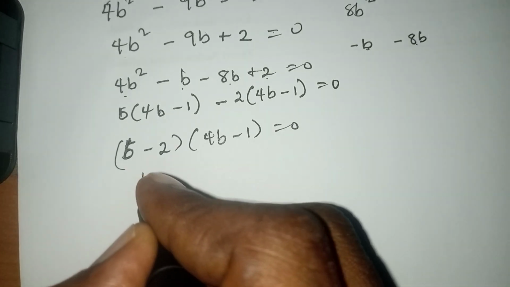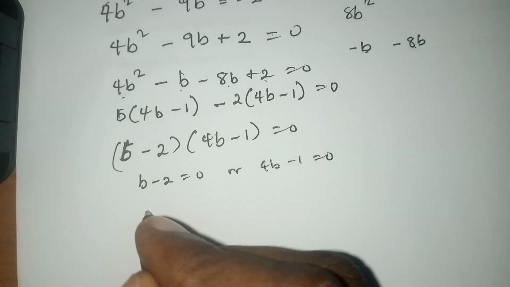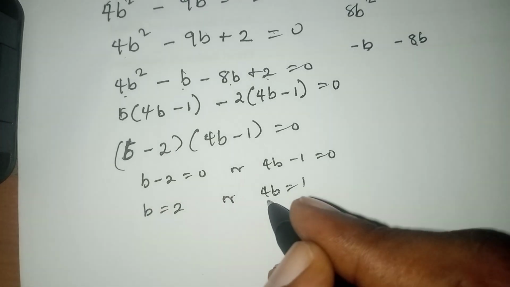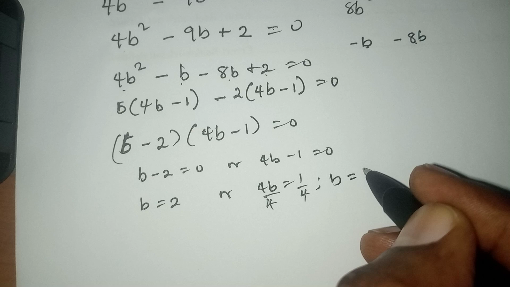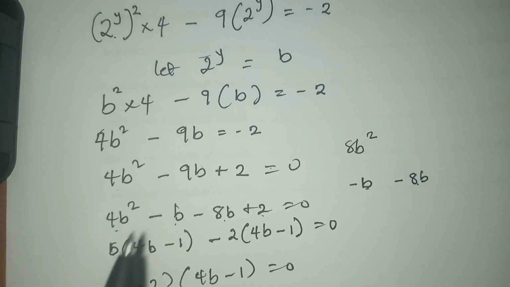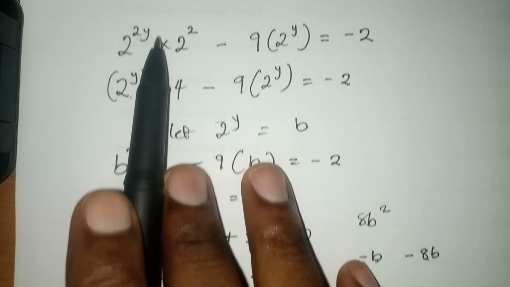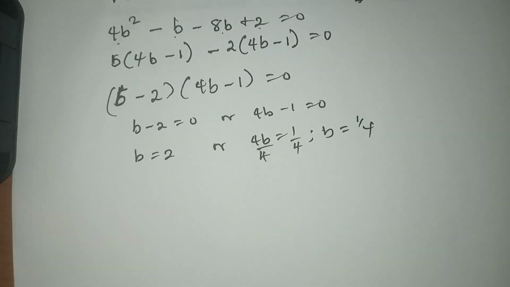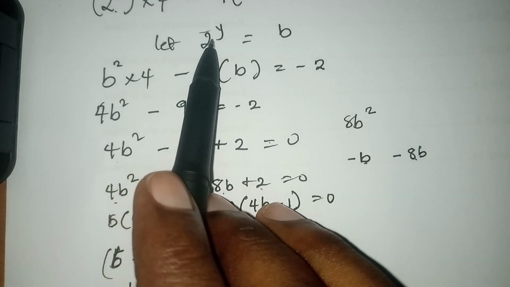So from here, b minus 2 equals to 0, or 4b minus 1 equals to 0. So we can say b equals to 2 or 4b equals to 1. So we divide by 4, which is the coefficient of b, so b equals to 1 over 4. Now don't forget the statement we made. We said let 2 raised to power y equals to b, because our goal is to find the value of y, not b. So we are yet to finish. We are almost done, but yet to finish.